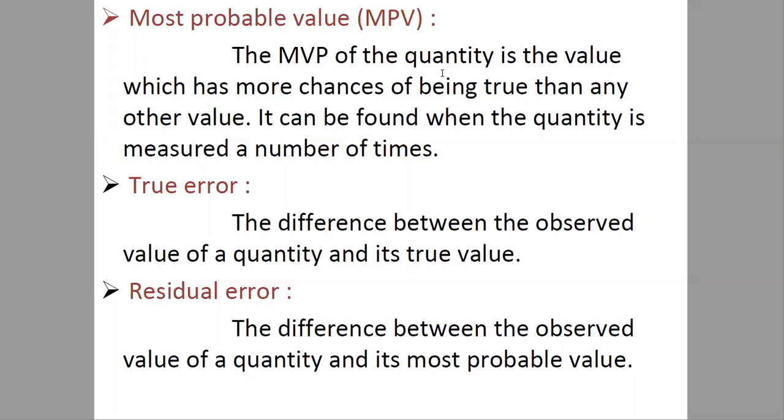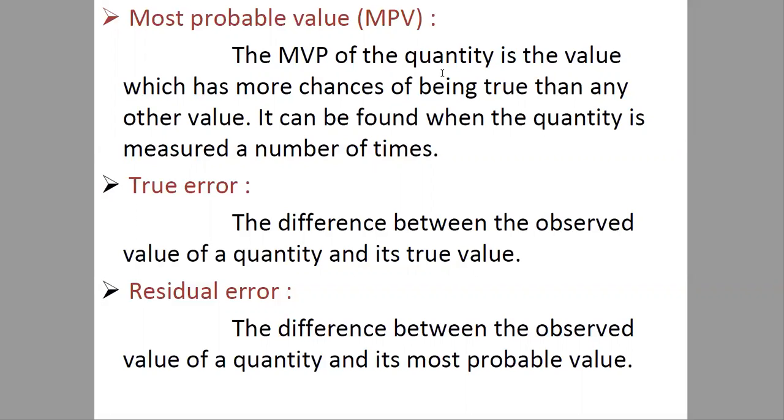Now what is true error? The difference between the observed value of a quantity and its true value. We already know what the true value is. The value which is free from any error, whether it is systematic, accidental, or a mistake. If a value is free from all three errors, then that is the true value. And what is true error?